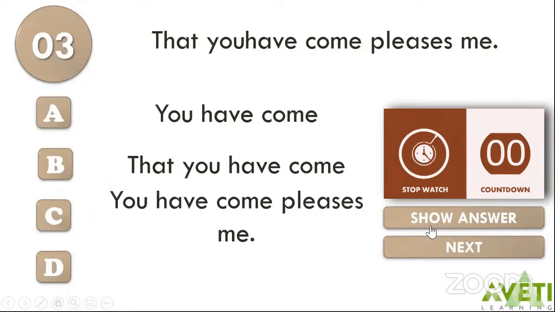That you have come pleases me. Your options are: option A, you have come; option B, that you have come; option C, you have come pleases me. Your countdown begins now.